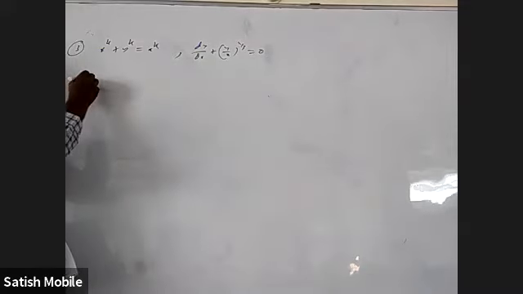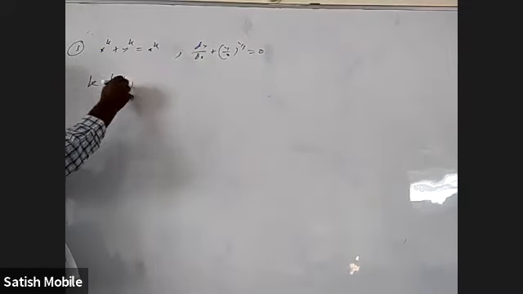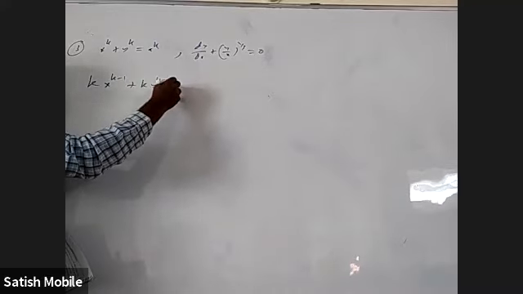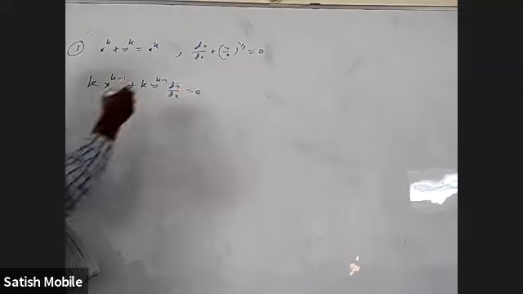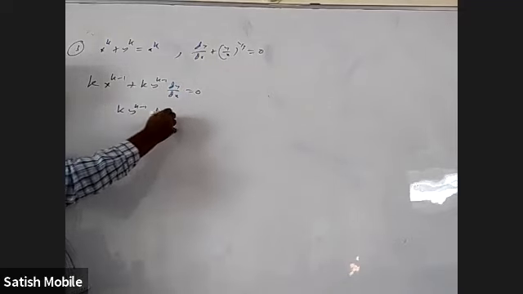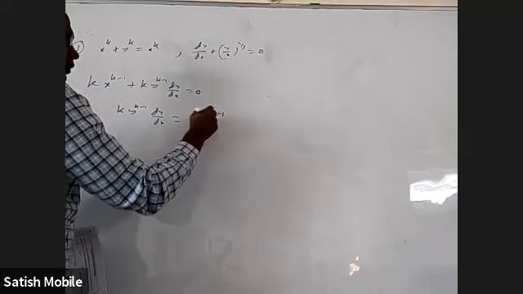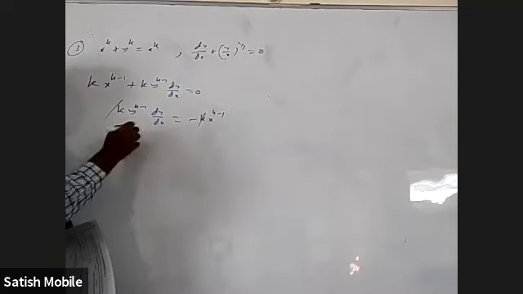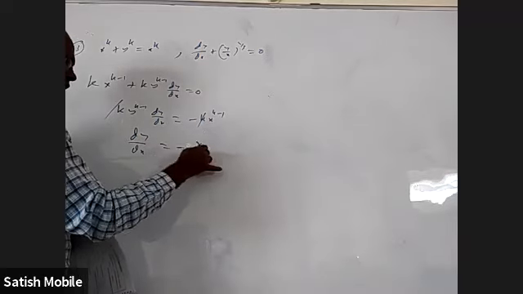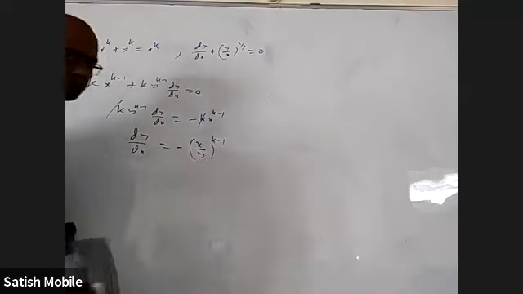The derivative is what will come? K into x power k minus 1. The derivative of y power k is k into y power k minus 1 into dy by dx, equal to 0. So k y power k minus 1 into dy by dx is equal to minus k x power k minus 1. K is cancelled. When you bring it down, dy by dx will come minus (x by y) whole power k minus 1.